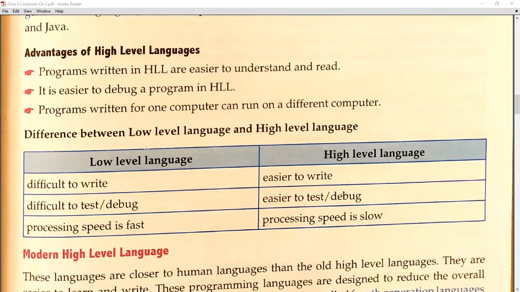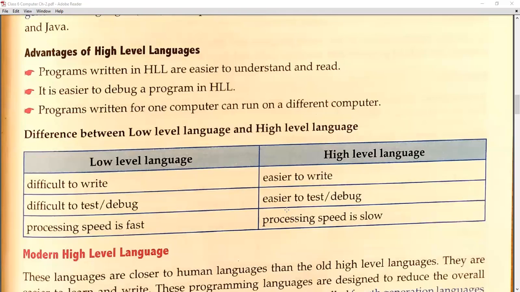Now we will understand the difference between low level language and high level language. Low level language is difficult to write. This is the basic issue, I consider. It is very difficult to write, but when we talk about the high level language, it is much easier to write. Low level language is difficult to test, or we can say debug, but in high level language, we can easily test or debug.